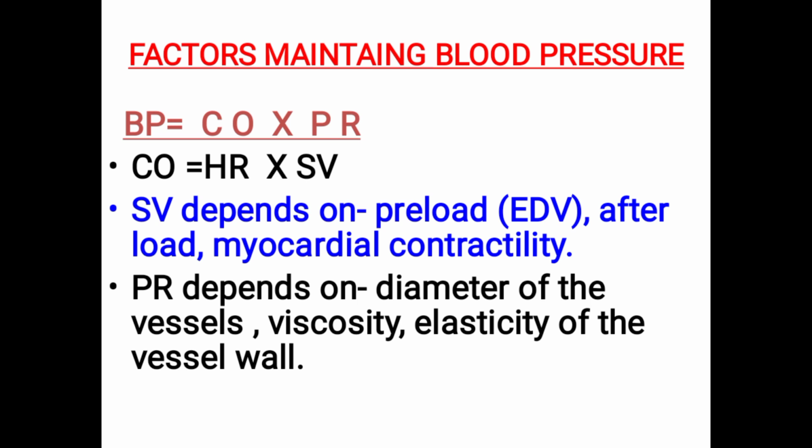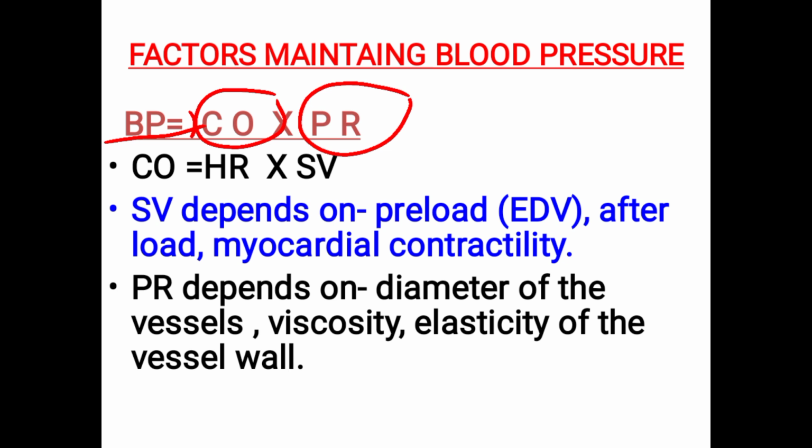So next, coming to the factors that maintain the BP. There are mainly two factors that maintain the BP. Maintain means any alteration in these two factors will alter the blood pressure. It's very important. One is the cardiac output. So BP mainly depends on cardiac output into peripheral resistance.